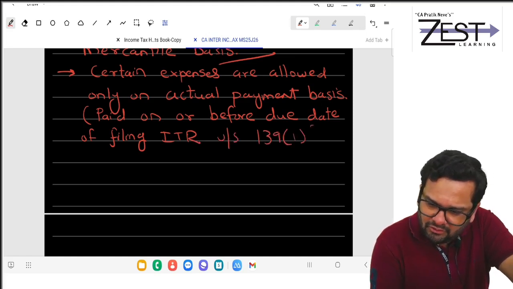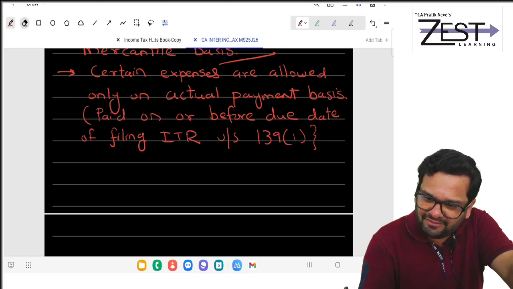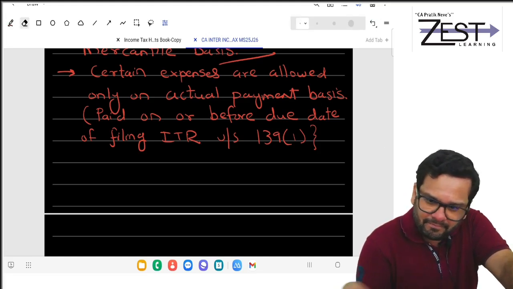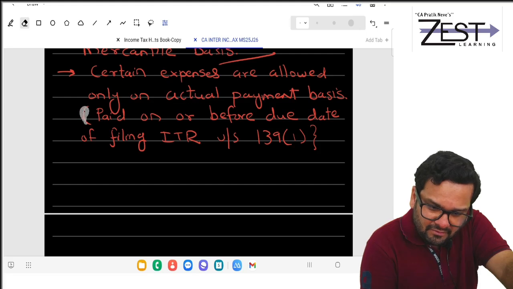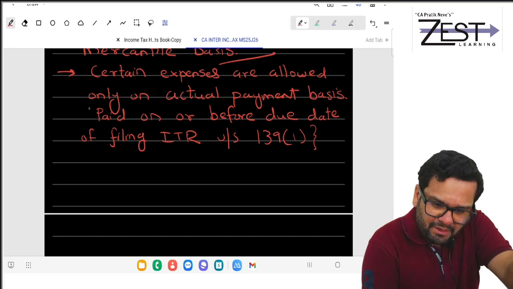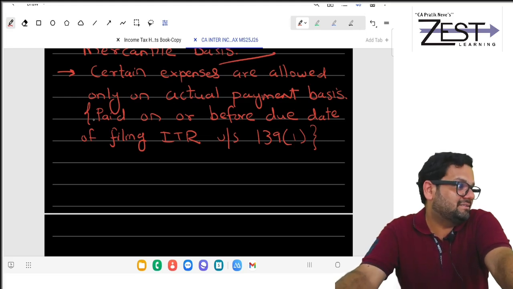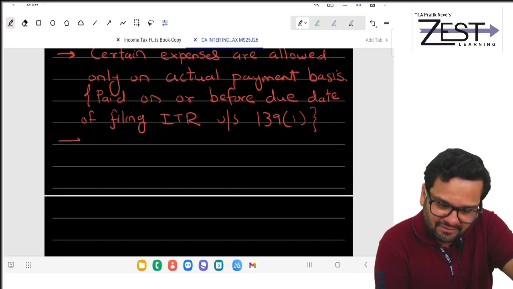So no need to pay, friends, in the PY itself. I'm not saying pay in the PY. What I'm saying, pay at least till due date of filing ITR. Now, which are those expenses?